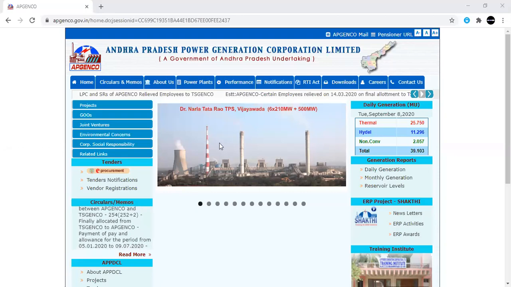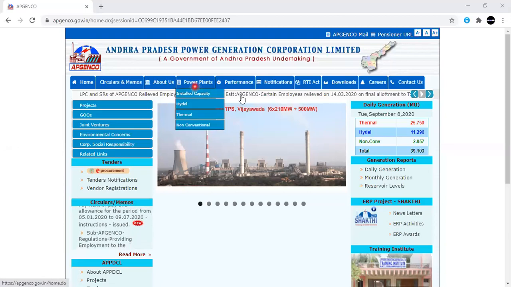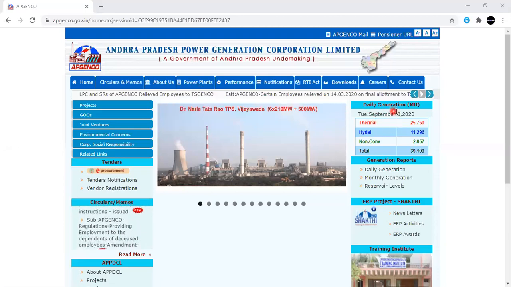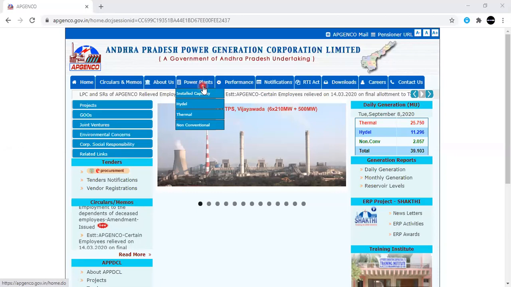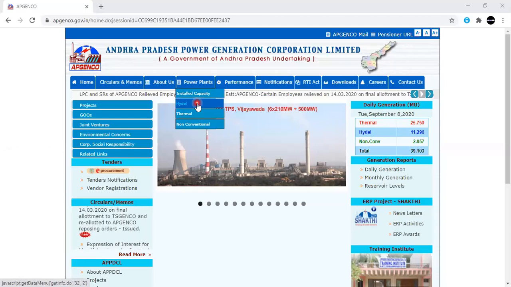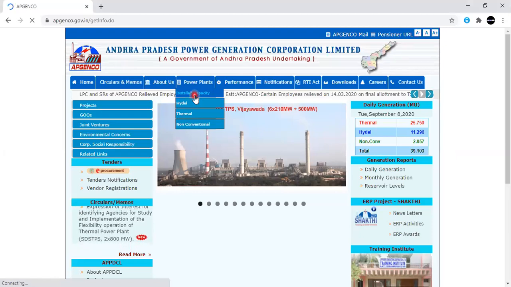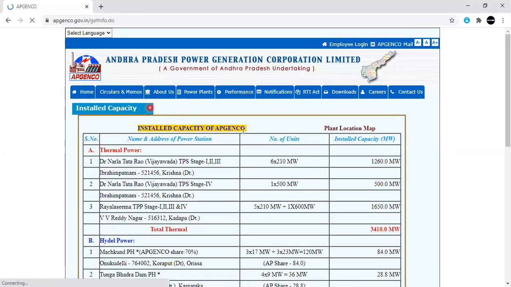Yeah, good. Now, the most important 2 points in this slide are power plants and, similarly, on the right side, the daily generation. So coming to the first, let us consider power plants. When you open these power plants, we can identify the total installed capacity, and we can identify the individual installed capacity by hydel, thermal and non-conventional. For example, when you click on the first one, total installed capacity, then you can find out the total installed capacity.